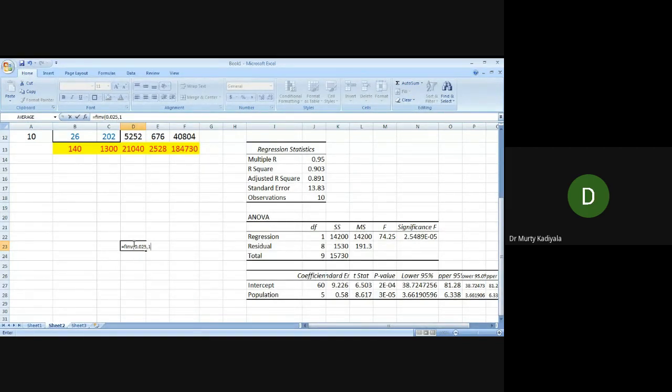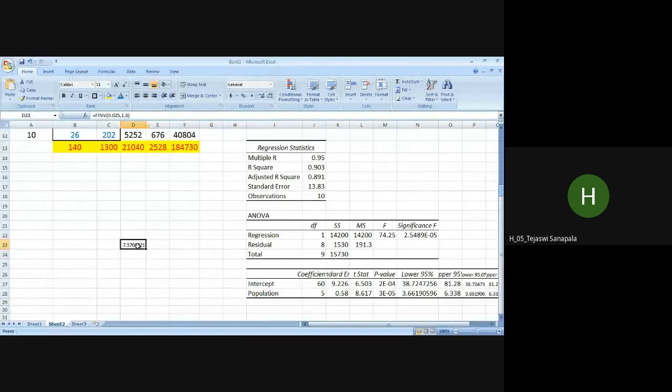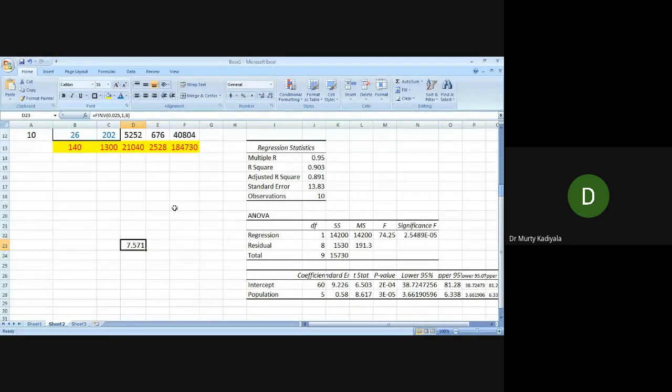Degrees of freedom, numerator how much? 1. And denominator how much? 8. What is the value you got? Is it not the same value? 7.571. Okay. If we compare 74.25 with the 7.571 critical value, what is the conclusion?